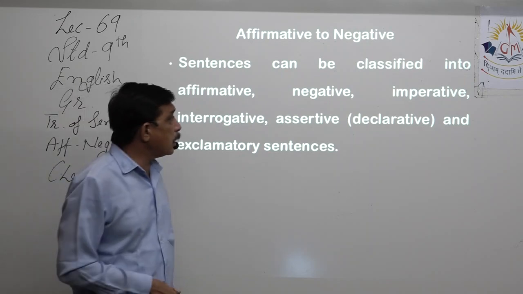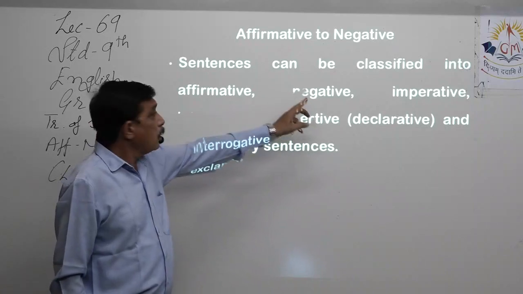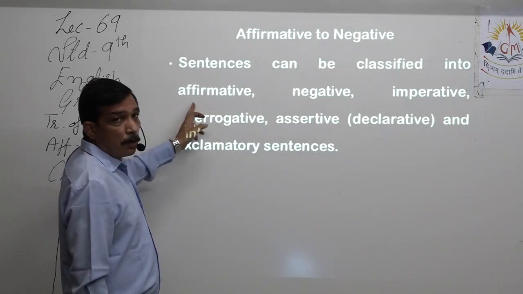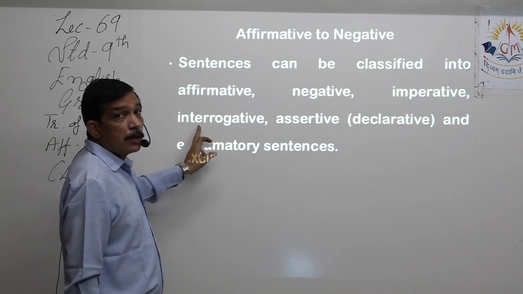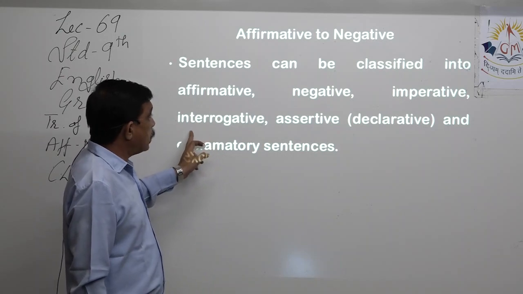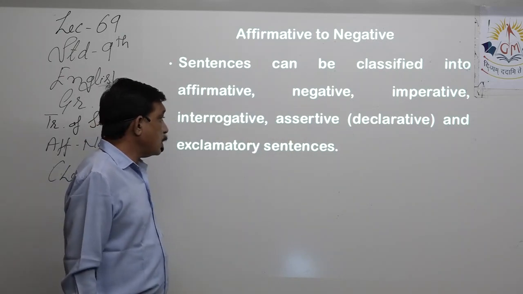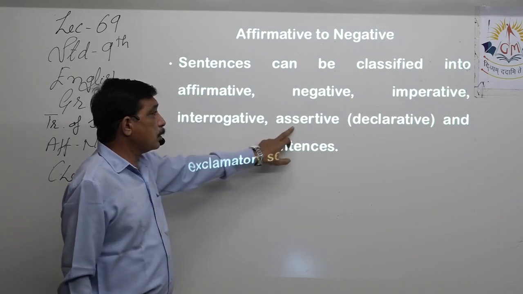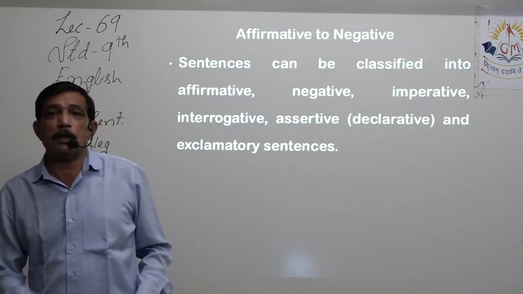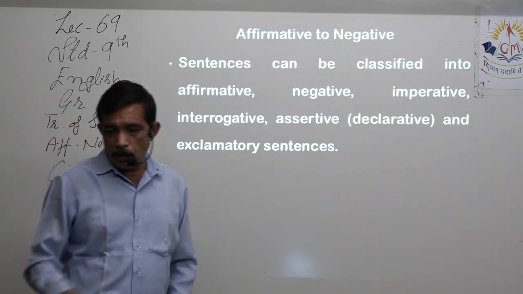Transformation can be of many types, for example affirmative to negative, or negative to affirmative, then interrogative to affirmative, or if it is an interrogative negative question, then interrogative to assertive, or vice versa. In the same way, exclamatory to assertive, or assertive to exclamatory. So there are various types of transformation to be done. We'll learn them one by one.